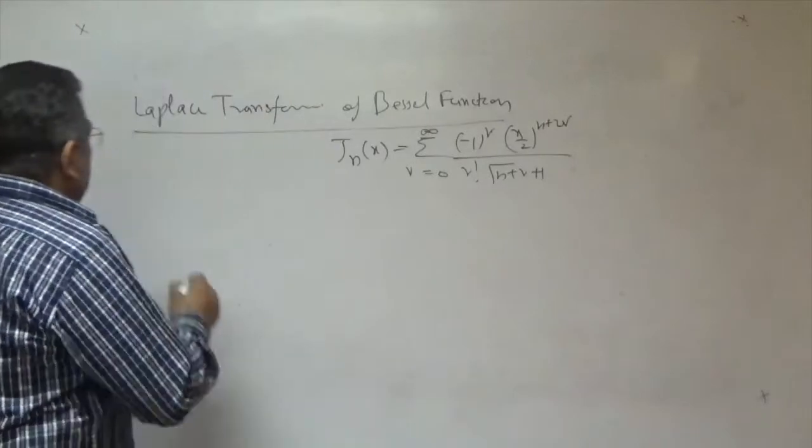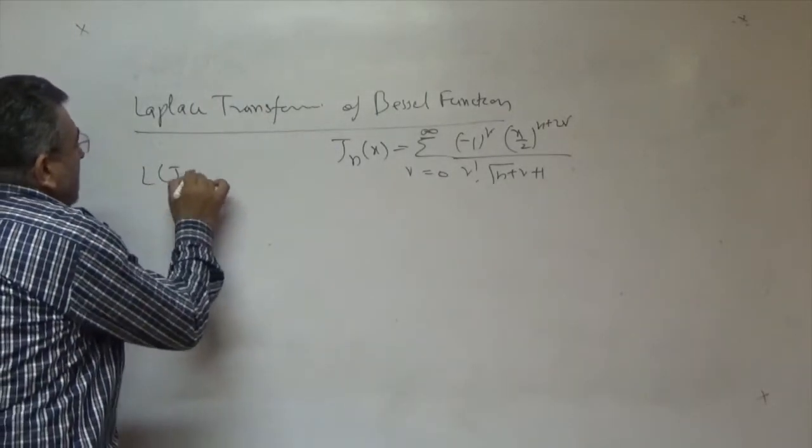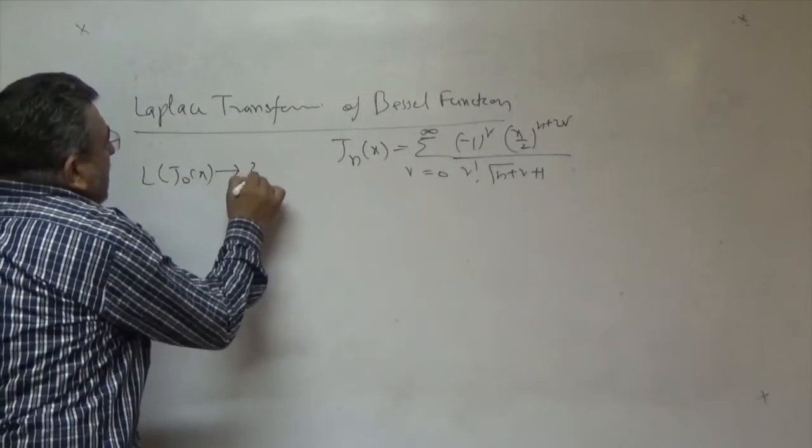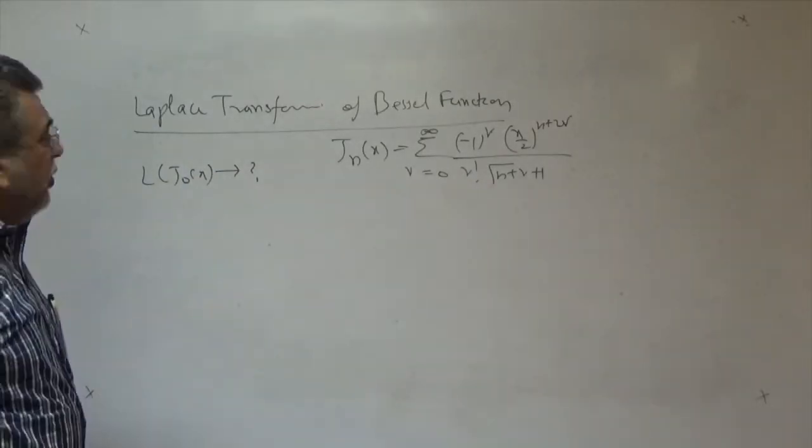Here, actually, we have to find the Laplace transform of the Bessel function J naught x, of order 0.